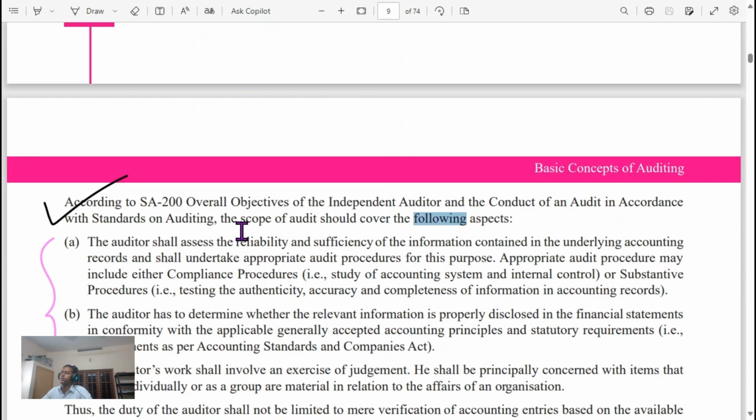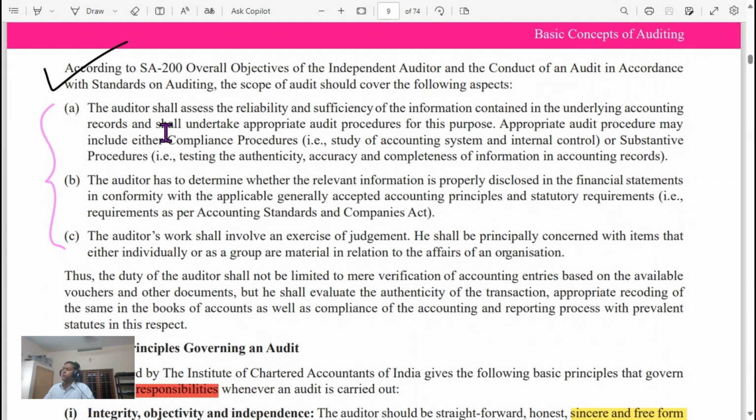Scope of auditing. According to SA 200, overall objectives of the independent auditor and conduct of an audit in accordance with the Standards on Auditing, the scope of audit should cover the following aspects. The auditor shall assess the reliability and sufficiency of the information contained in the underlying accounting records and shall undertake appropriate audit procedures for this purpose.